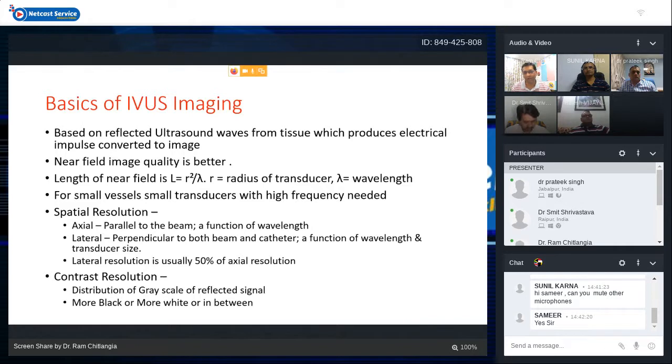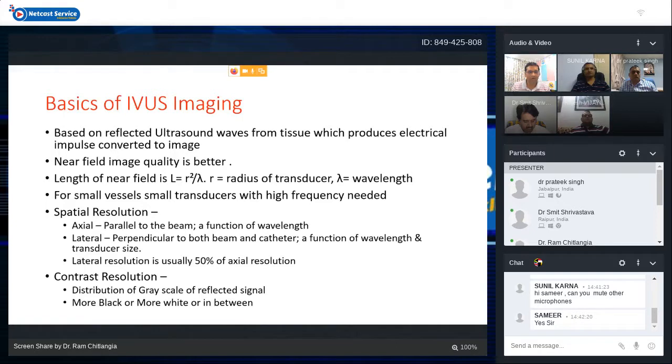So basically for smaller vessels, we need smaller transducers with a smaller radius and higher frequencies. That's why we use IVUS catheters of 40, 50 or 60 megahertz in coronaries, while in routine echocardiography we use 4 or 6 megahertz probes. So for smaller tissue, we need a smaller transducer with higher frequency probes.